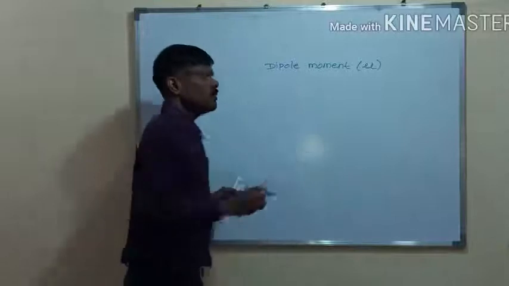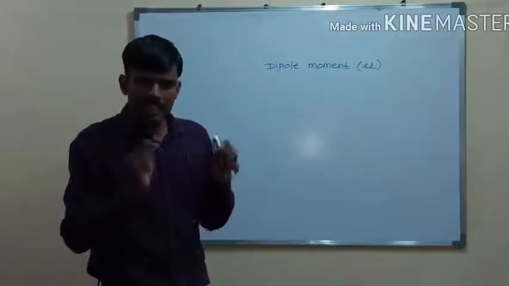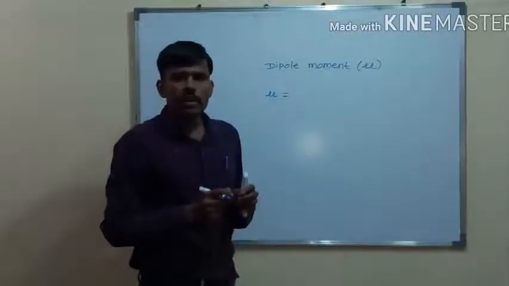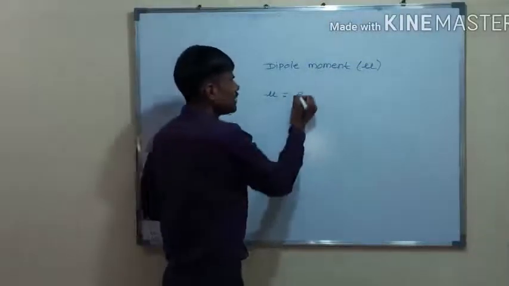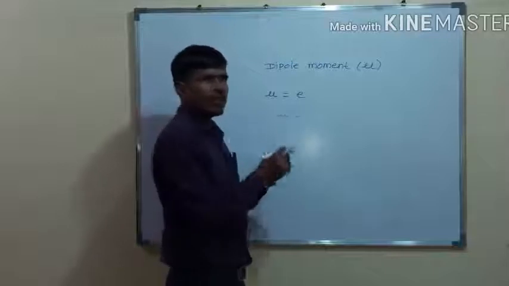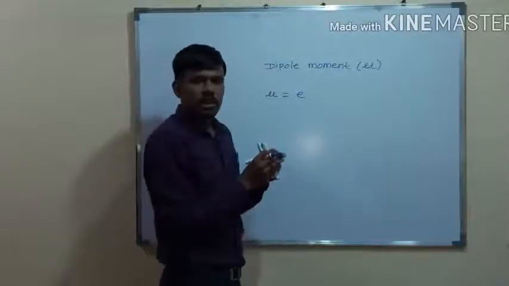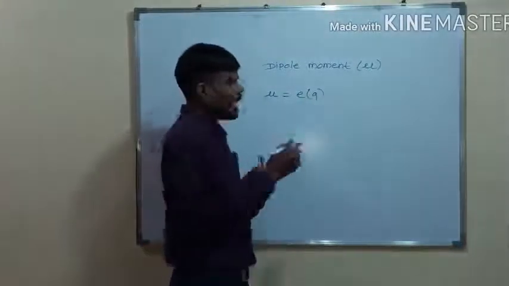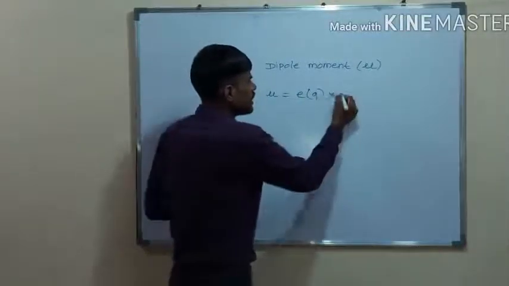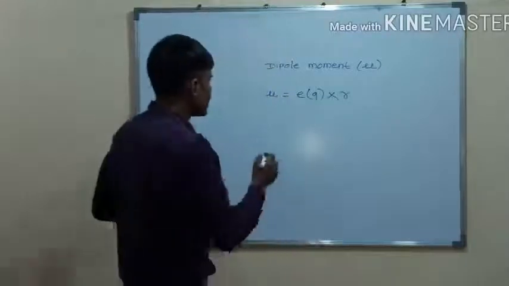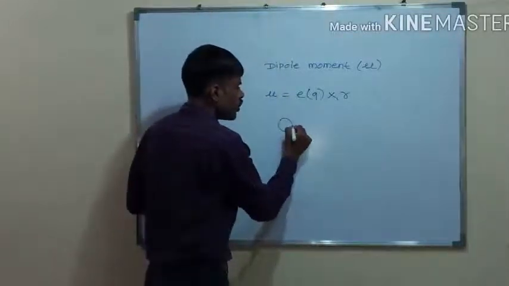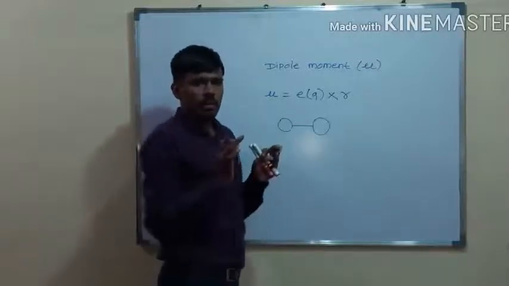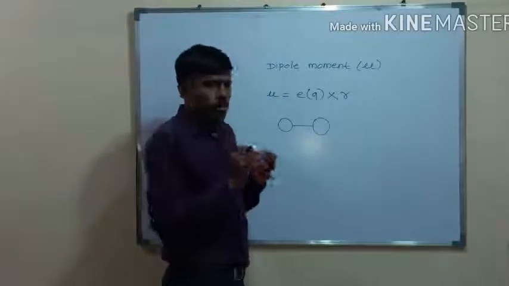The definition of dipole moment is, it is the product of the magnitude of charge, which may be denoted by e or by Q, and the distance between the charges. If you take the example of a molecule, this molecule is made up of 2 atoms or 3 atoms or whatever, depending upon the molecule.